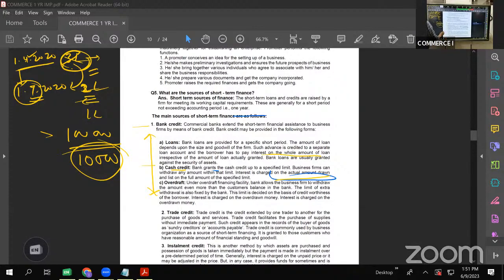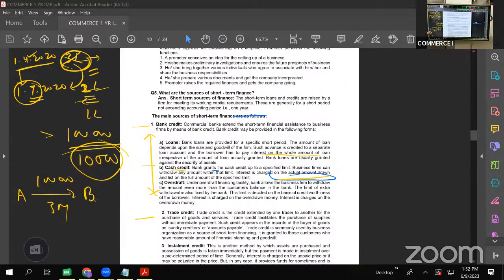Next we have trade credit. Trade credit comes out of the trade transaction. Normally, every party these days, it has become a very important feature of the market that you have to sell goods on credit, right? And give a time period, maximum they give 90 days, that is 3 months time period. So suppose A is selling goods to B, worth rupees 1 lakh, and is getting 3 months time to pay.